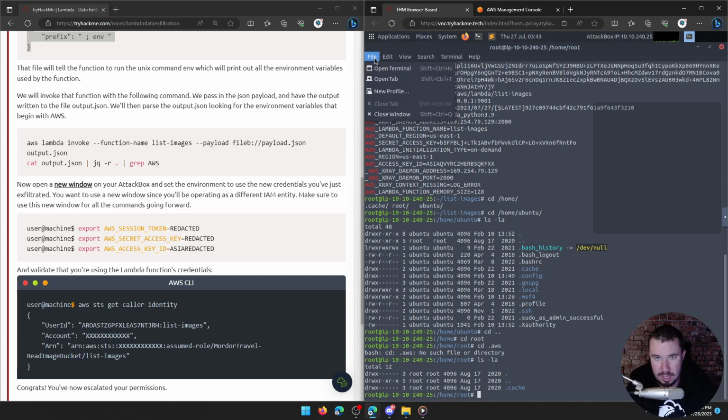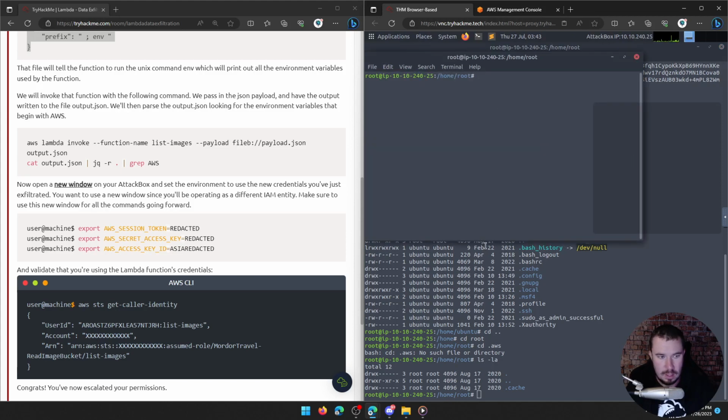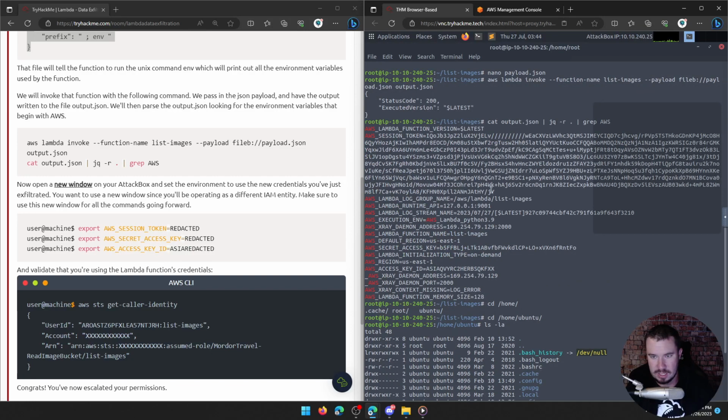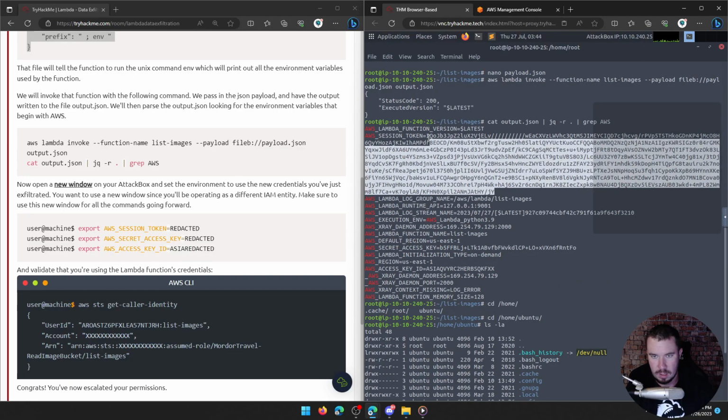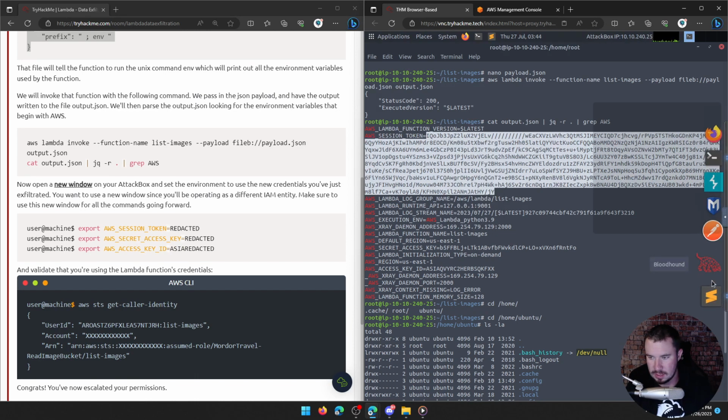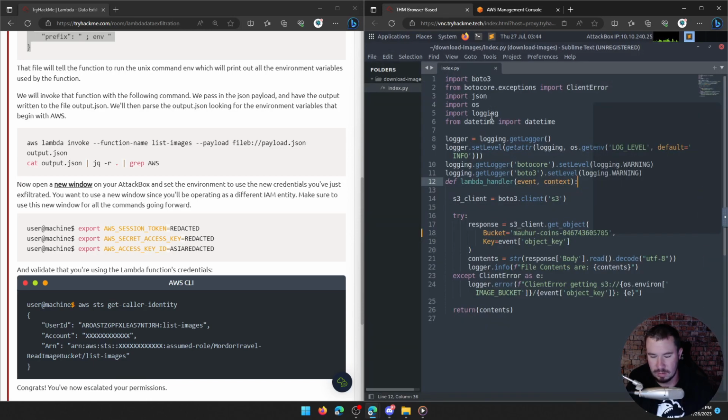So let's go and open a new terminal. And we want to go ahead and do export AWS. And we need to get our session token from up here. It's kind of like a JWT is how I think of it. Copy. I hate switching terminals on the attack box. Because I have another screen over here, often it jumps to my other screen instead of to the right terminal.